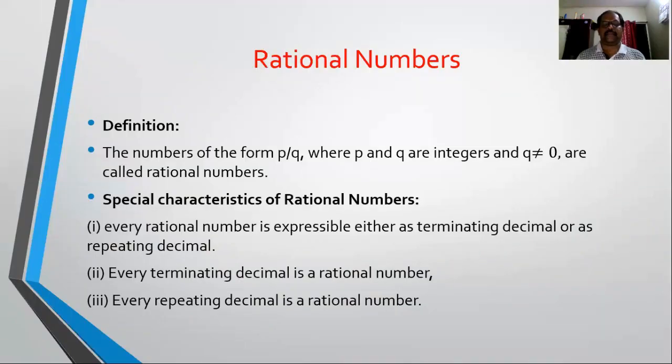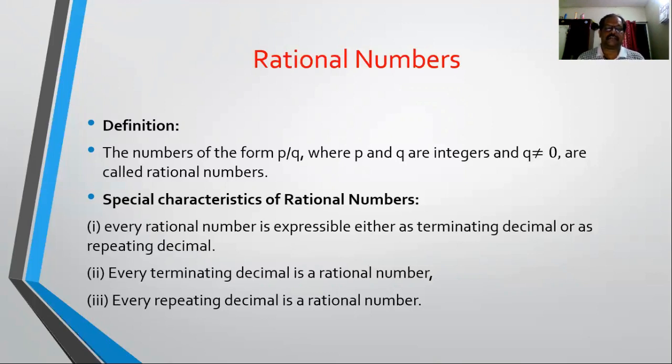So what are rational numbers? In the last video we have seen the definition of fraction. So what is that fraction? We defined in that video that it is a number in the form of p by q, where p and q both are natural numbers. Right? That is called a fraction. So now here we are going to discuss rational numbers.